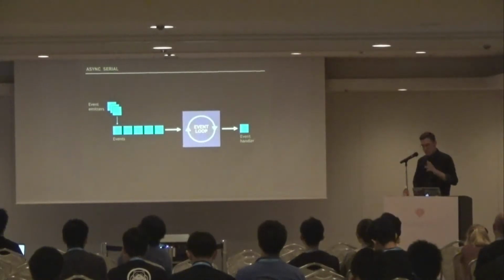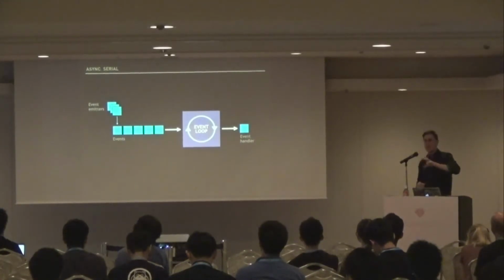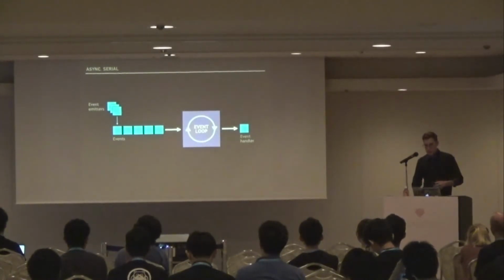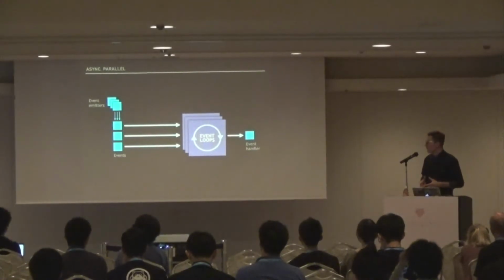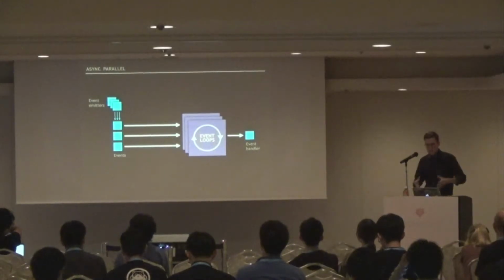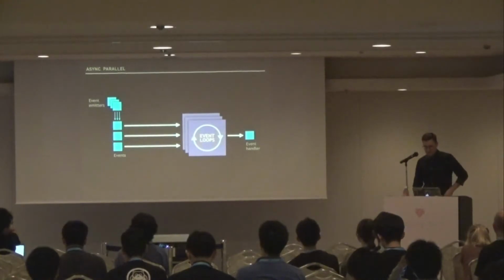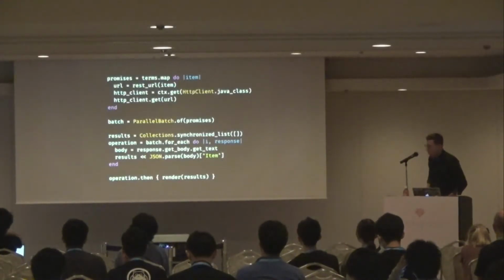The reason this happens is that the event loop in Netty is single-threaded. So as these events are queued up, as we're calling http.get, we're creating new events that get put onto the event loop and then are processed on a single thread. Fortunately, the Netty event loop is actually multiple event loops. There's a pool of them, and they each have their own thread. And Ratpack provides mechanisms through which we can tell the system to put these events onto different event loops so that they can be processed in parallel. And that example looks like this.